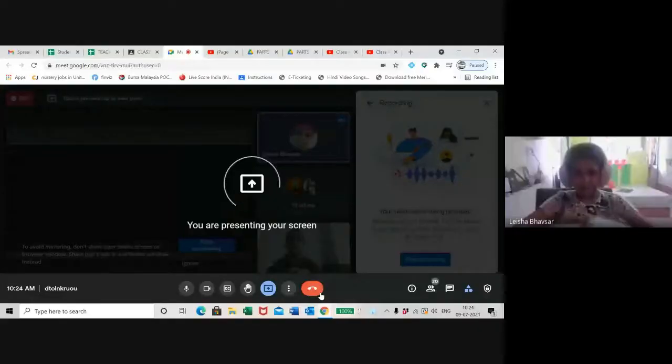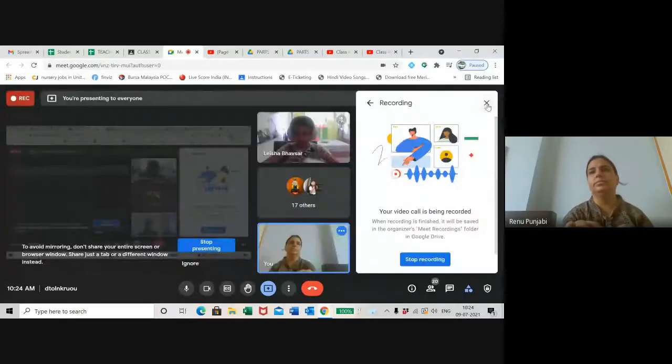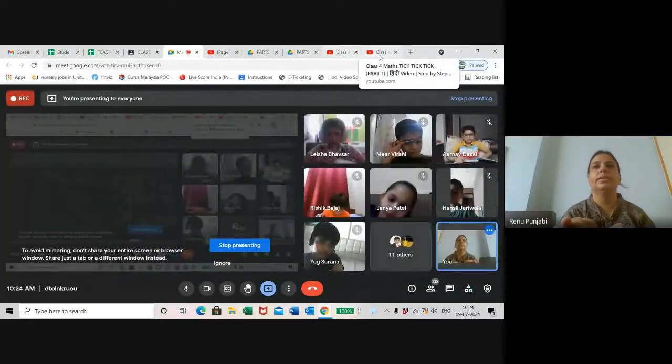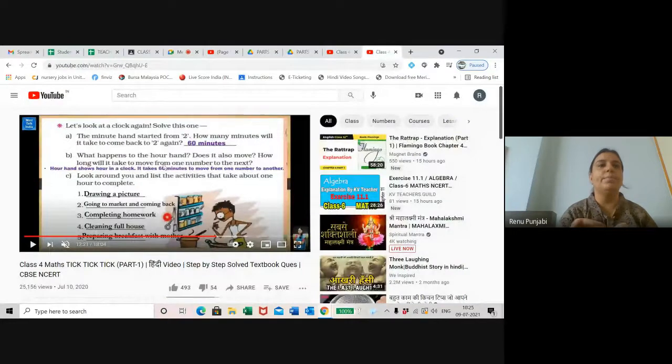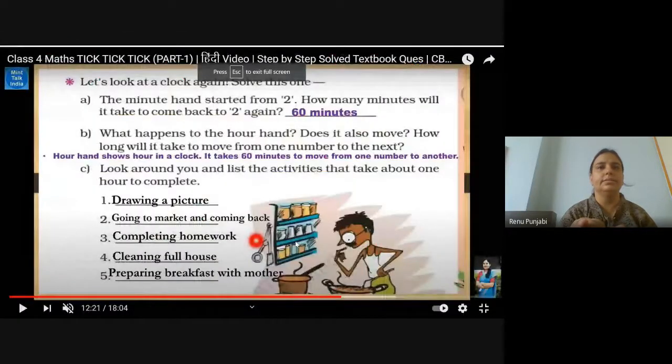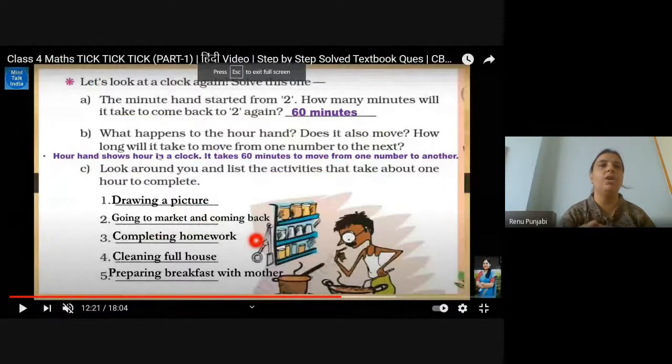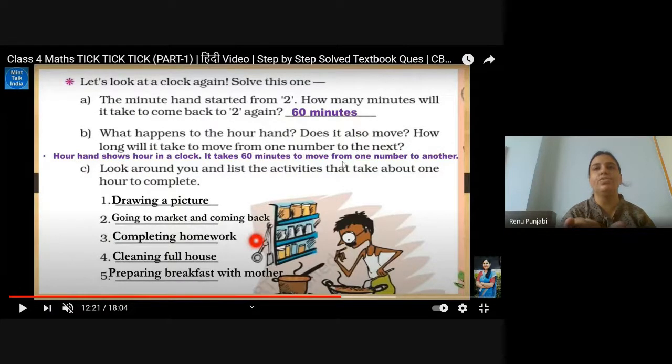I will repeat. Page number 41. So what happens to your hand? Does it also move? How long will it take to move from one number to the next number? Our hand shows the hour in the clock. It takes 60 minutes to move from one number to another number. You know this? Yes or no? When it is 1 o'clock and you want 2 o'clock, it will happen after 60 minutes. Yes or no, students?